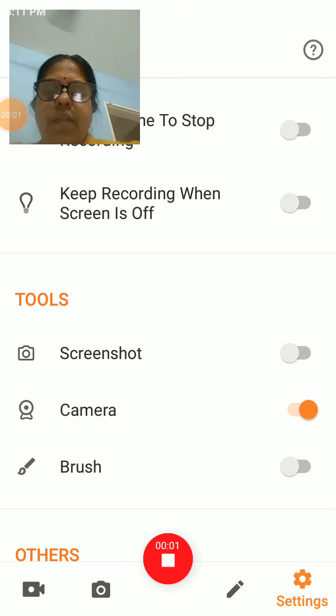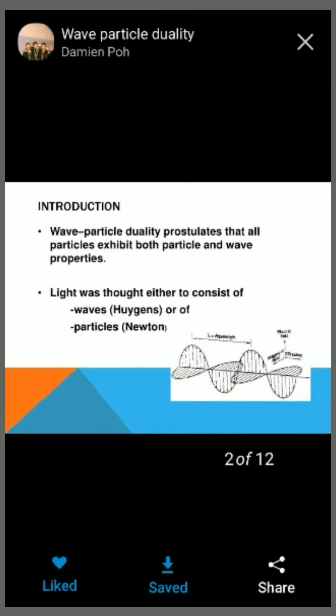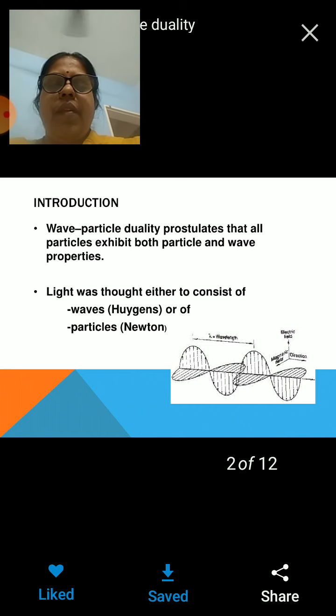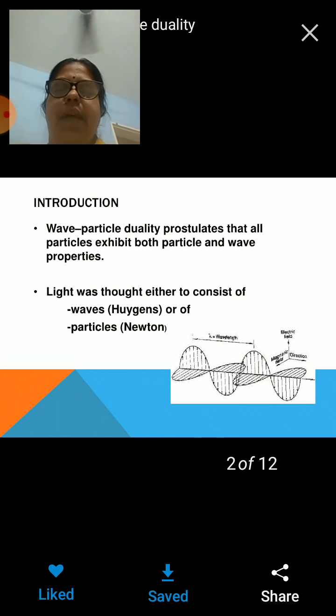Dear students, we are going to discuss now. In the last class, I think I introduced the syllabus to you, and I told you the difference between classical mechanics and quantum mechanics. Today, we are going to start with unit number one, and in that unit we are going to study the first sub-point, that is wave particle duality.